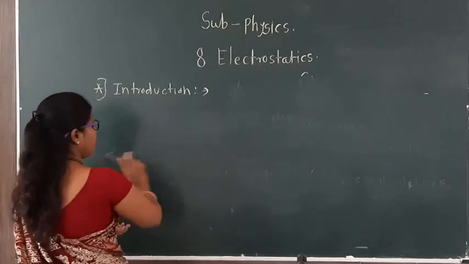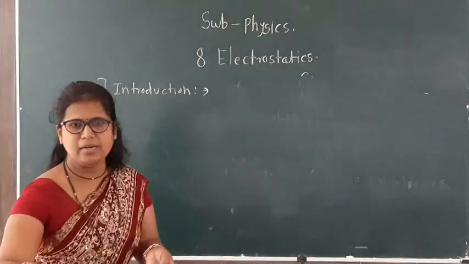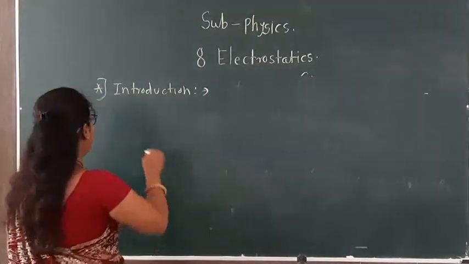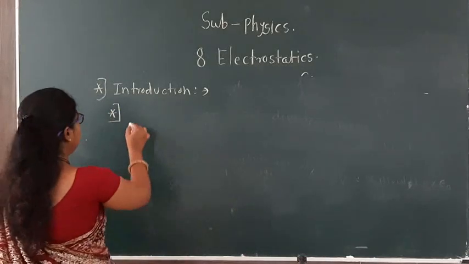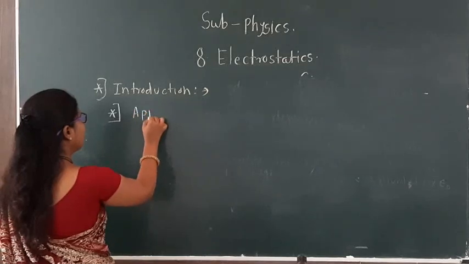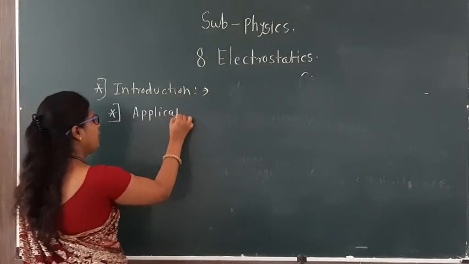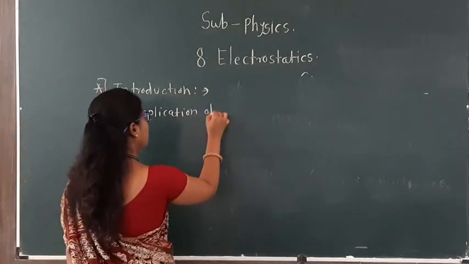Now, in 12th standard we are going to study the applications of Gauss law.